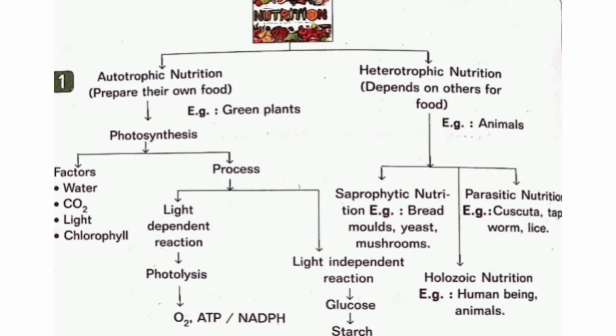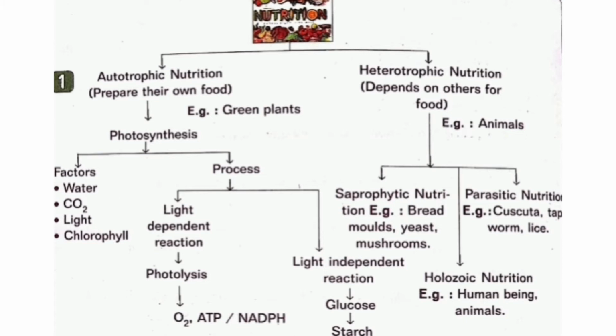So autotrophs, therefore green plants, require photosynthesis to produce food, and in photosynthesis the factors they need are water, carbon dioxide which is CO2, light, and chlorophyll. The process is of two types: light dependent reaction and light independent reaction. Light dependent reaction occurs only in light, that means only in daytime when sunlight is there.